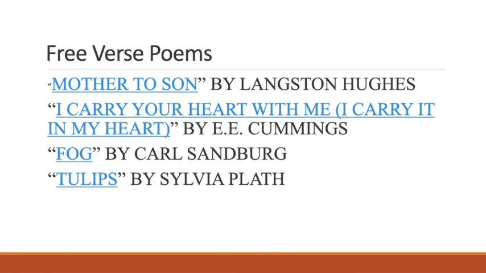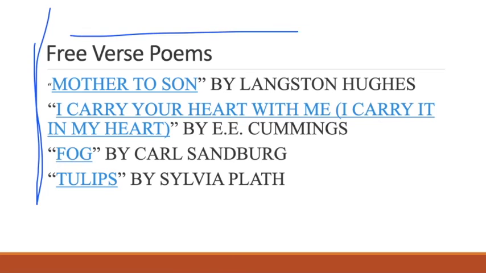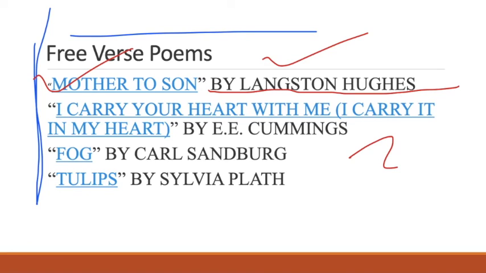If you want to see some important free verse poems, we have Mother to Son by Langston Hughes. You'll remember the name of Langston Hughes, a very famous African American poet of the 1940s, a very significant poet. He wrote the poem Mother to Son. The theme is actually color consciousness and all that. Now read E. E. Cummings' poem, I Carry Your Heart With Me. This again is an example of free verse.